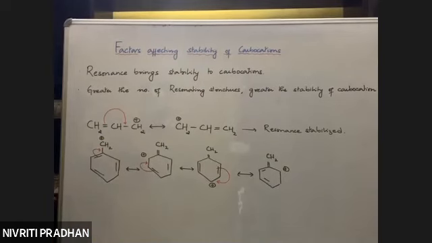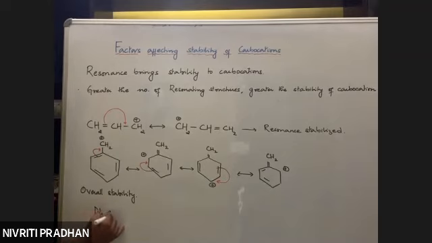Fine. Now on the basis of this, you can just write down the overall stability of carbocations. So what is the overall order of stability?